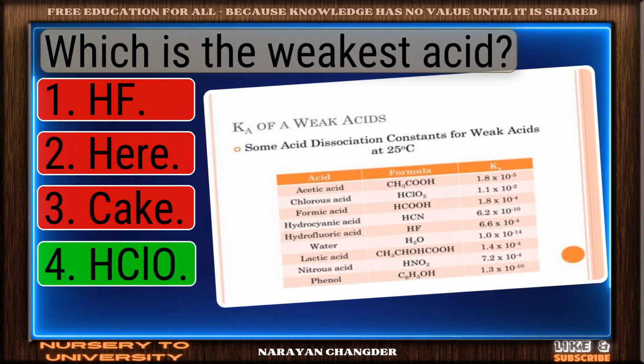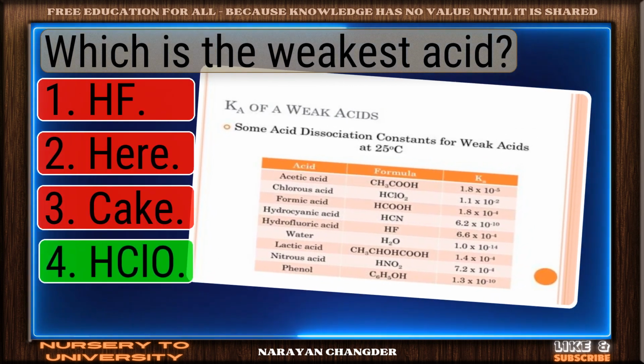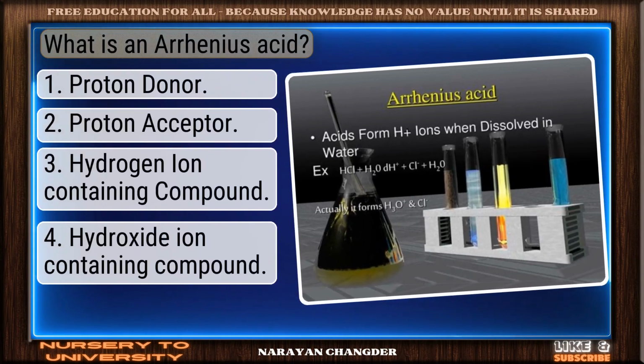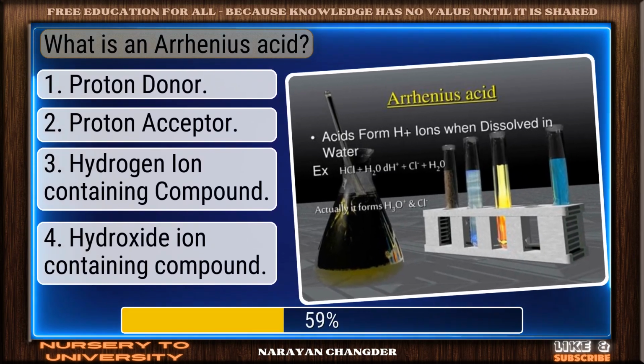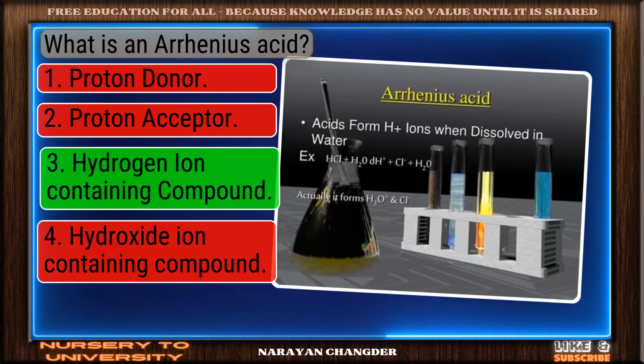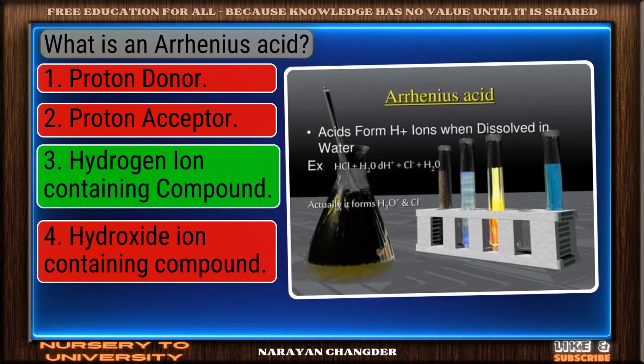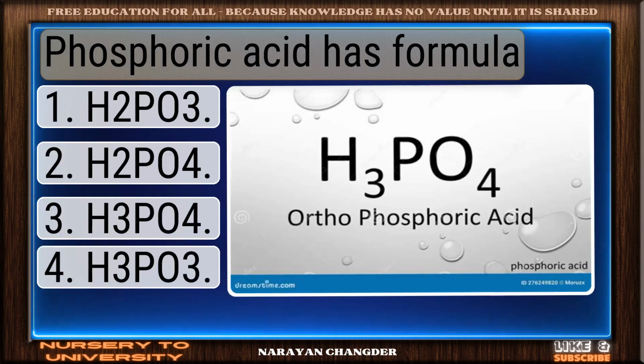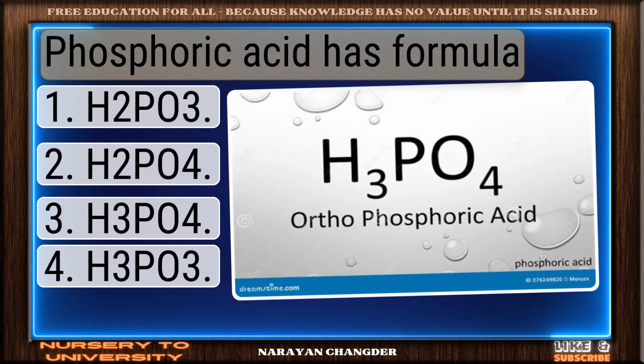Good thinking. HClO is the right answer. What is an Arrhenius acid? Excellent choice. Hydrogen ion containing compound is the right answer. Phosphoric acid has formula.